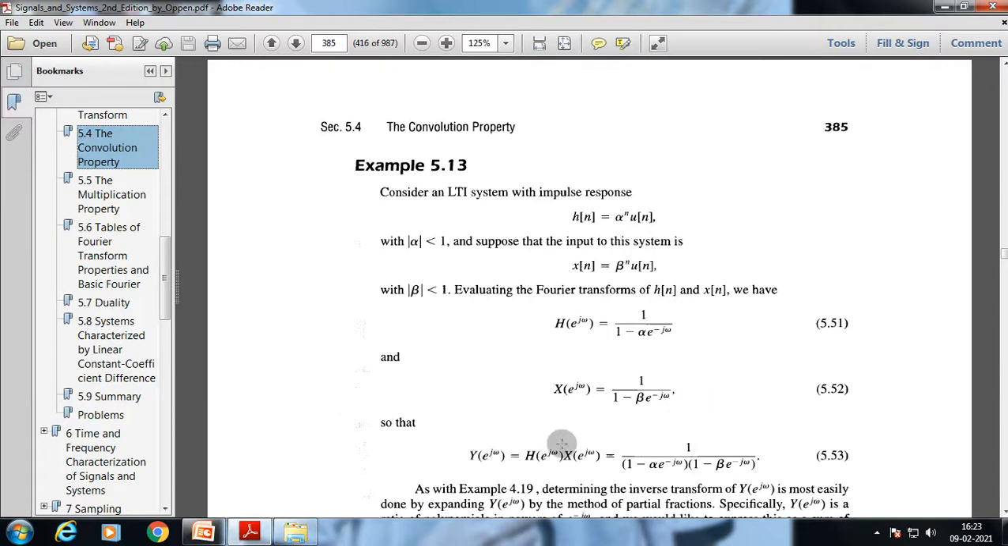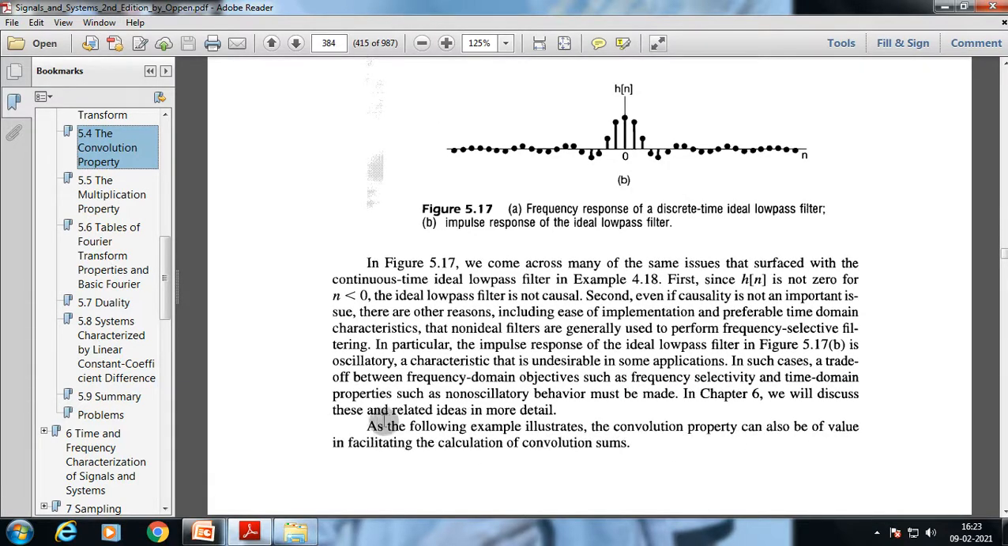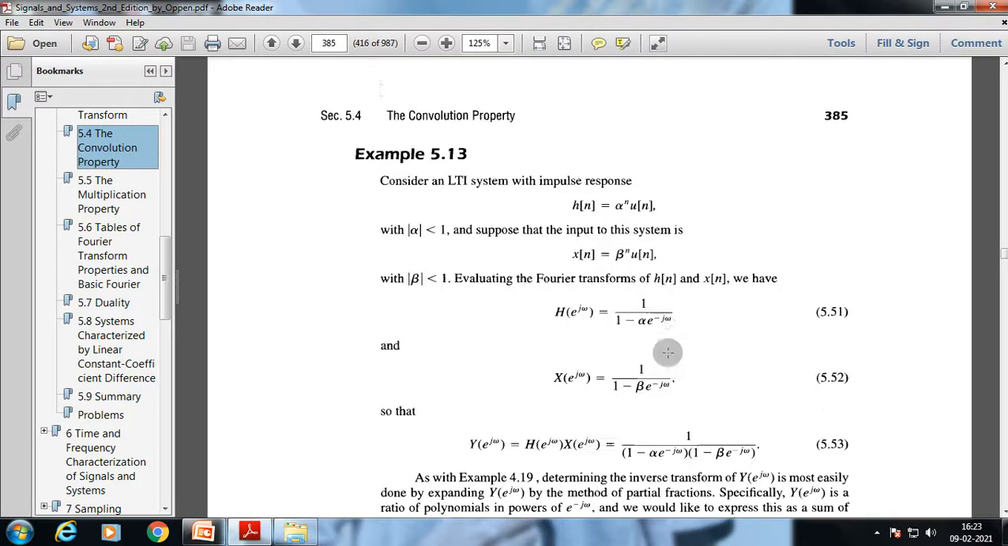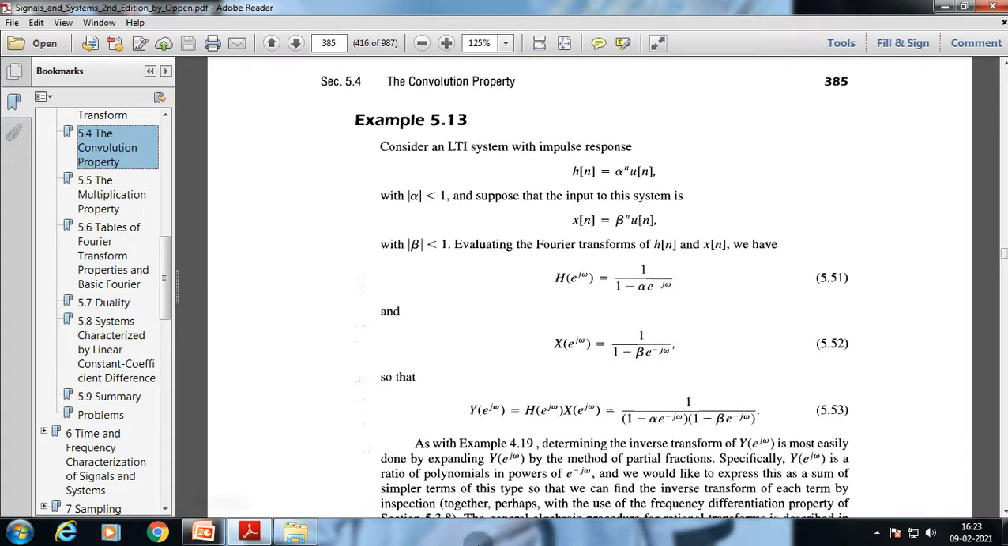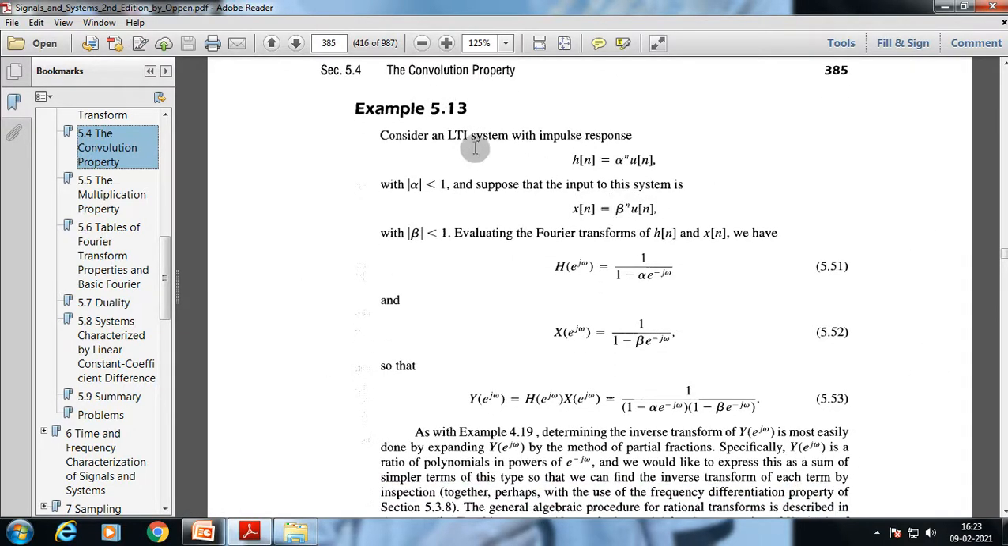As the following example illustrates, the convolution property can also be of value in facilitating the calculation of convolution sums. Now, if we go through this example, it will give a clear idea. This is an LTI system with impulse response h[n] = α^n u[n], with |α| < 1. Suppose that the input to the system is x[n] = β^n u[n], with |β| < 1. Evaluating the Fourier transforms of h[n] and x[n], we have H(e^{jω}) = 1/(1 − α e^{−jω}), and X(e^{jω}) = 1/(1 − β e^{−jω}).